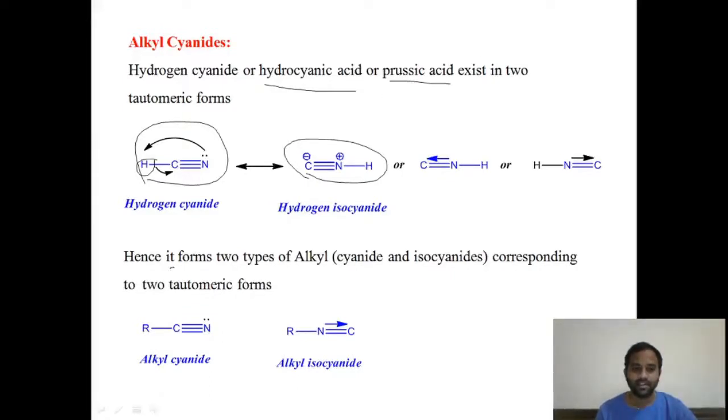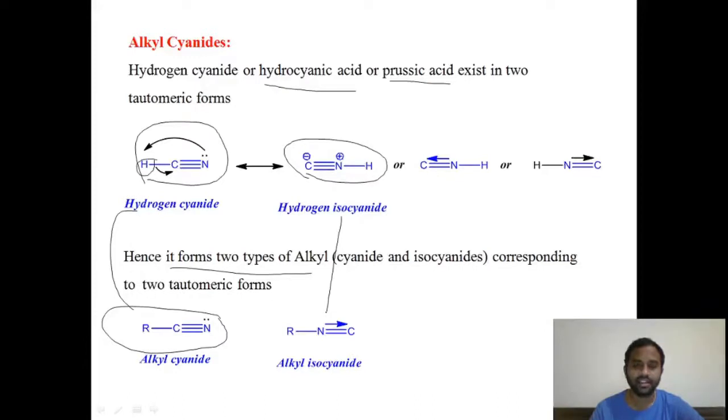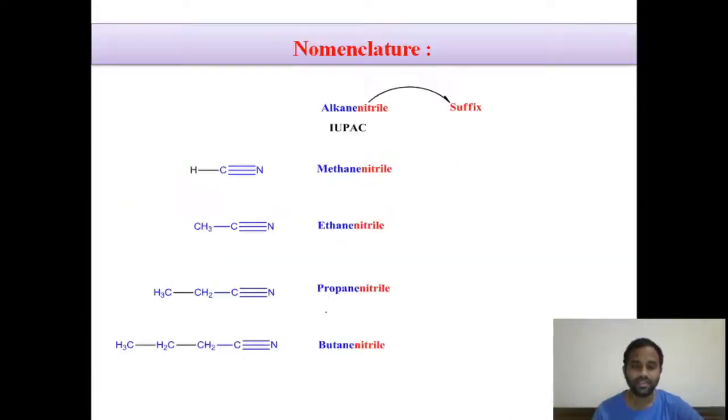Hydrogen cyanide exists in two tautomeric forms, hydrogen cyanide and hydrogen isocyanide. Hence, it can form two types of alkyl derivatives corresponding to the two tautomeric forms, that is alkyl cyanide as well as alkyl isocyanide. And let us discuss the nomenclature of these compounds, right?